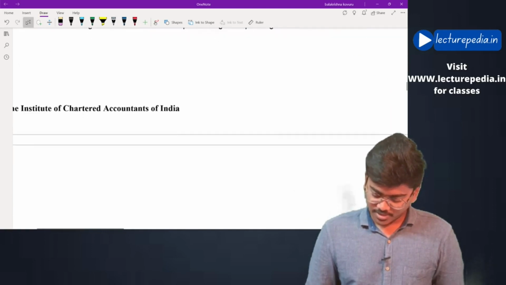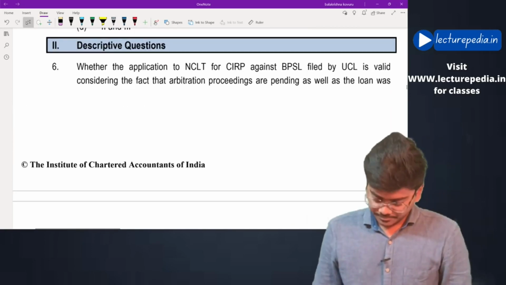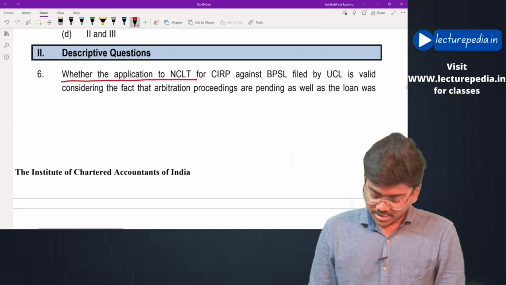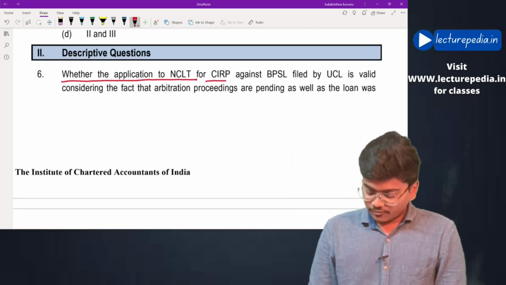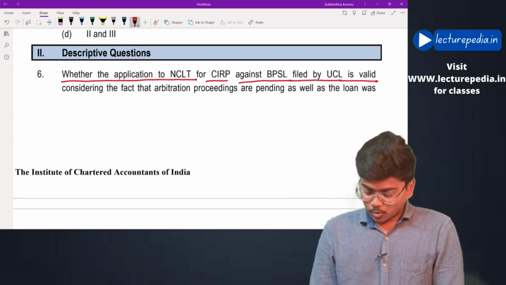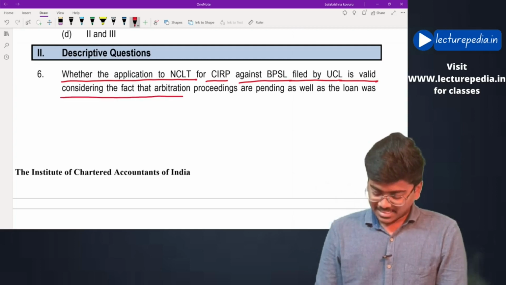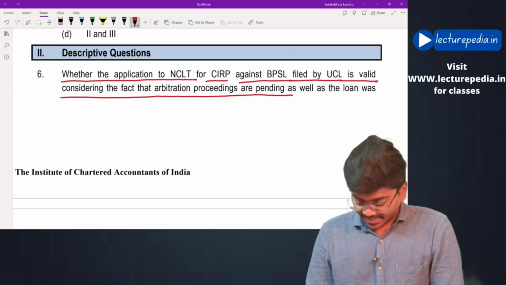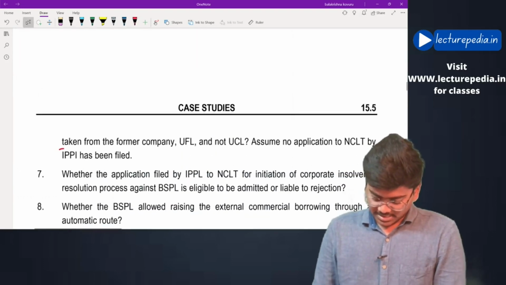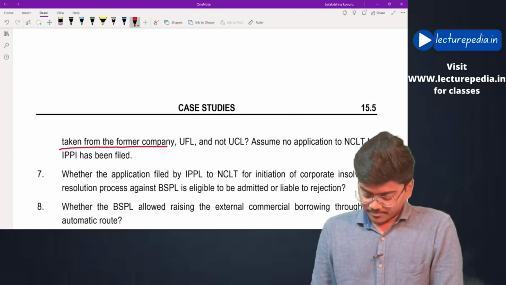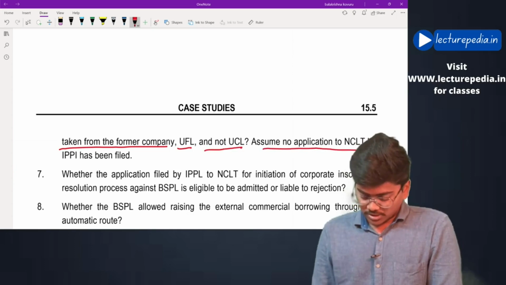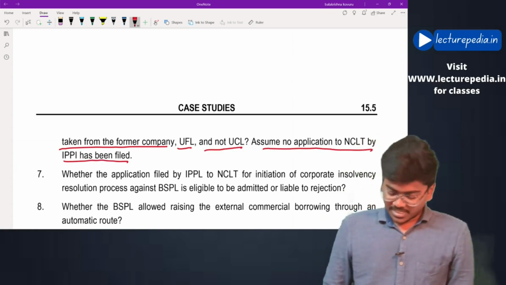Next, descriptive questions. Whether the application to NCLT for CIRP against BSPL filed by UCL is valid, considering the fact that arbitration proceedings are pending as well as the loan was taken from the former company UFL and not UCL. Assume no application to NCLT by IPPL has been filed.